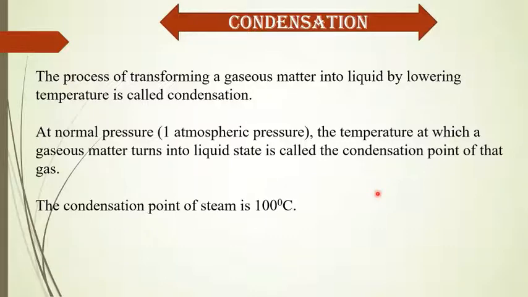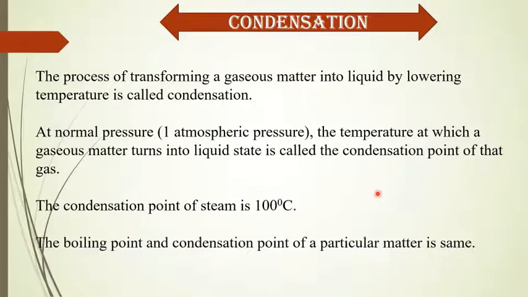We know that the boiling point of water is also 100 degrees Celsius. That means at 100 degrees Celsius, water starts to boil, and also at 100 degrees Celsius, steam starts to condense. So the boiling point and condensation point of a particular matter are the same. Like water, all matter has the same boiling point and condensation point.